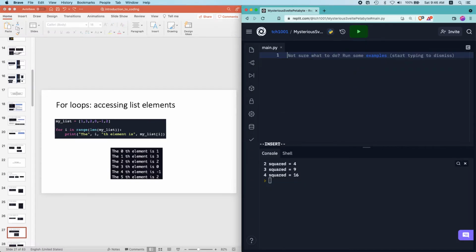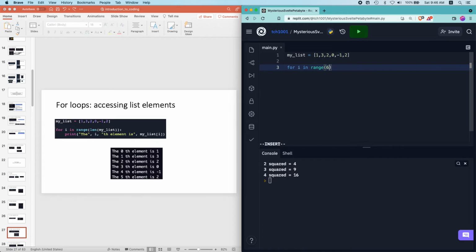So in particular, if I have a list called my list, let's say there are some values inside here, and let's say I want to access the elements of the list, right? So I can write a for loop. Over here, I want to access all elements of the list. So this for loop needs to run how many times? It needs to run the length of the list. So I write length of the list over here. In this case, the length of my list is going to be 6.